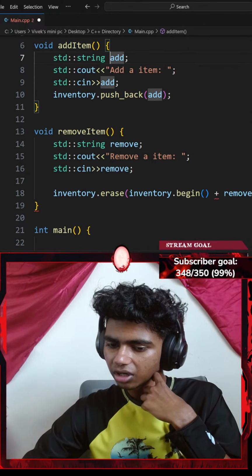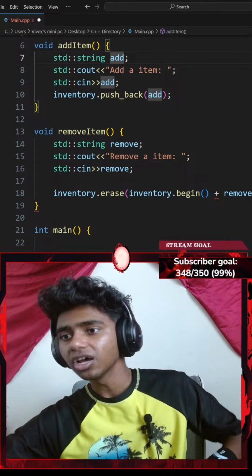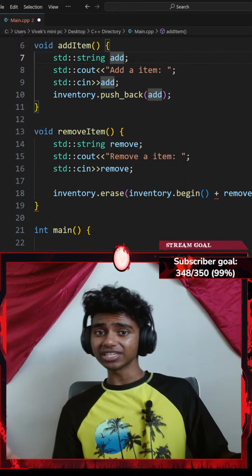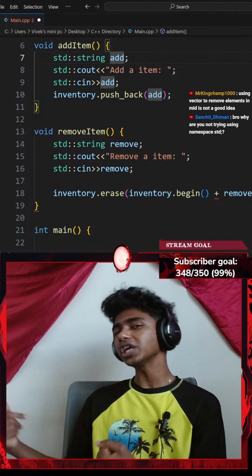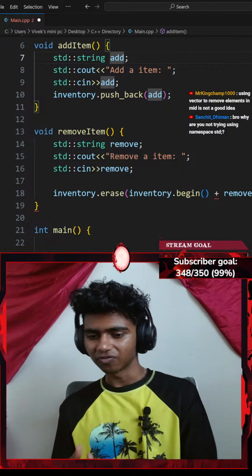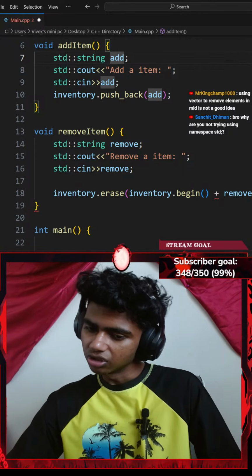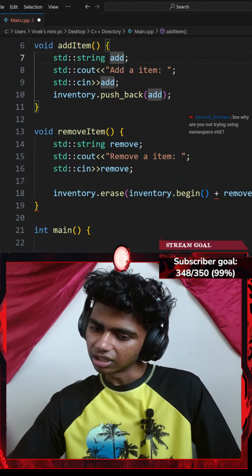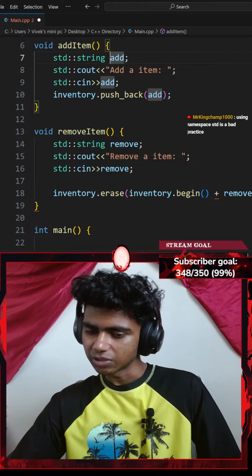Bro, why are you not trying to use namespace std? Honestly, the reason I don't use namespace std is because many of you guys did say it is a bad practice to use it, because eventually in bigger projects using namespace std is going to cause naming conflicts, if that made any sense. Using a vector to remove elements is not a good idea. Using namespace std is bad practice.